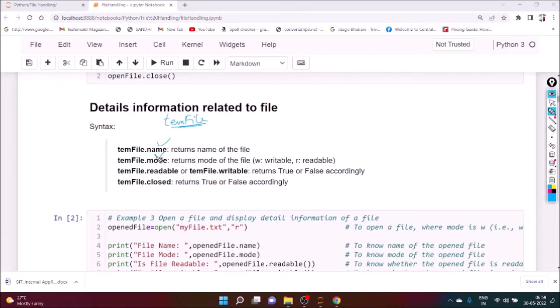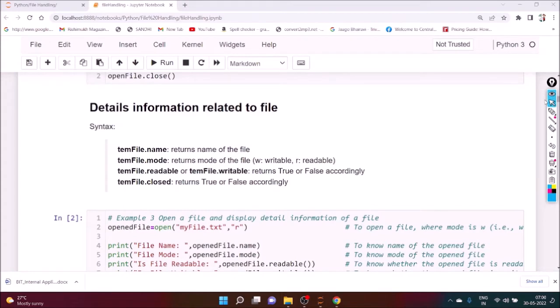We want to know the mode, whether it is W or R. We can check whether it is readable: if readable, it returns true, otherwise false. And if it is writable, tempfile.writable returns true, otherwise false. We can also check whether the file is closed. We'll see all the operations one by one.